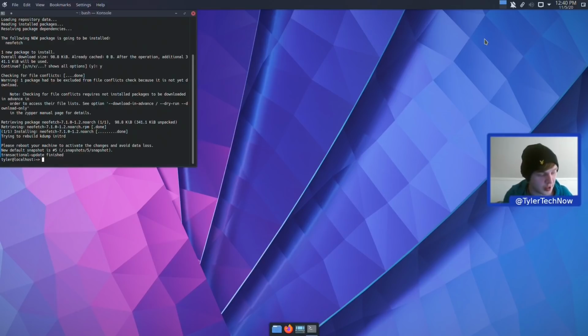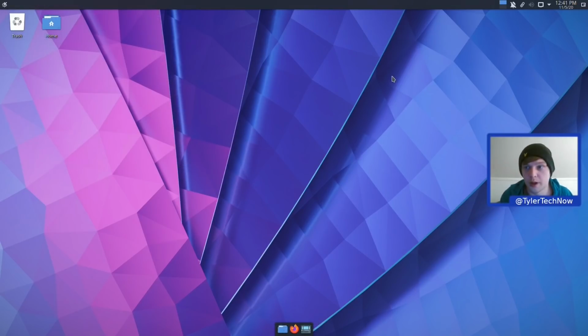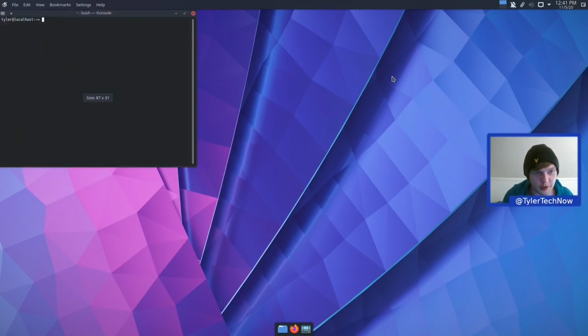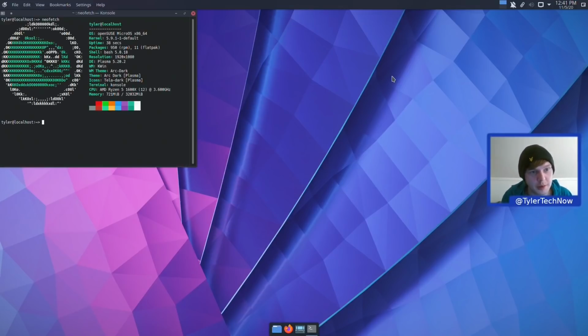So we're going to do another reboot and be back in just a moment. And we are back. So now let's open up a terminal and run the NeoFetch command and see if we get the output that we expect. Perfect. So now what we're going to go ahead and try and do is do a rollback using the BTRFS snapshots, and then this shouldn't now be there.